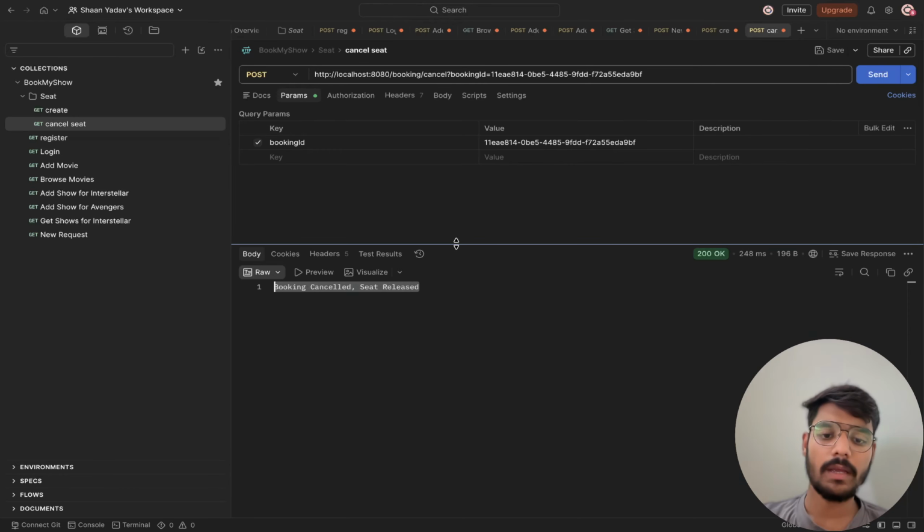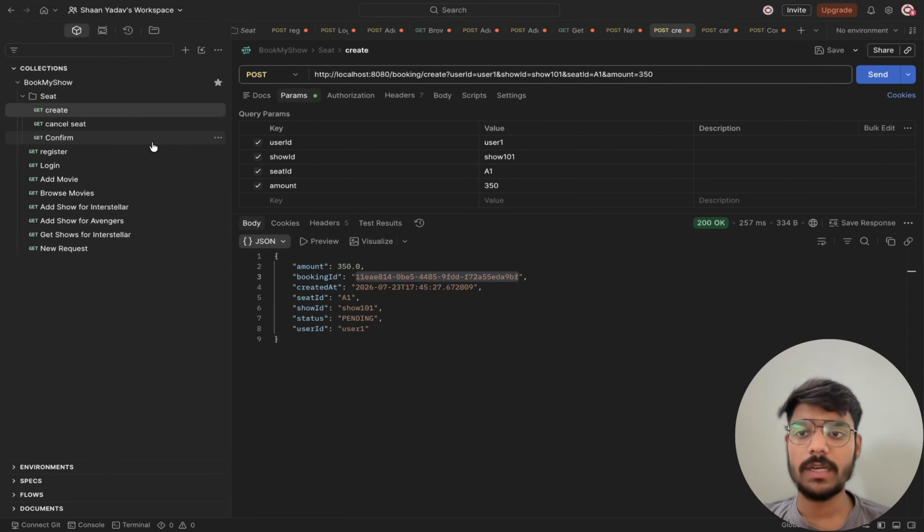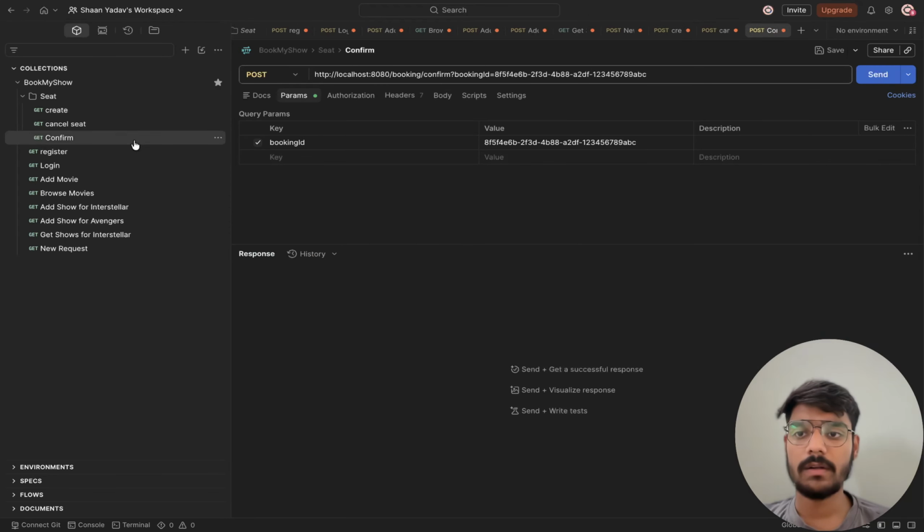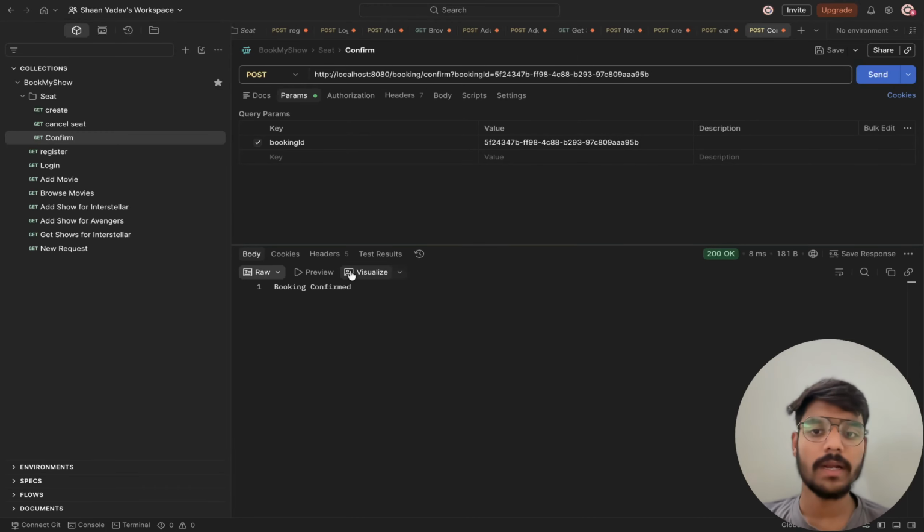Now let us again create it to see how the confirmation will work. So again, we will create. Now this is the booking ID we are having, and we will change its status. So now we are calling confirm to make it confirmed. Now the booking is confirmed. So both references are working, and Redis is working.